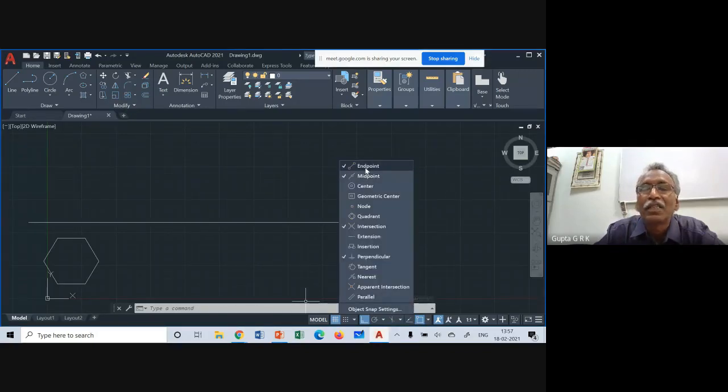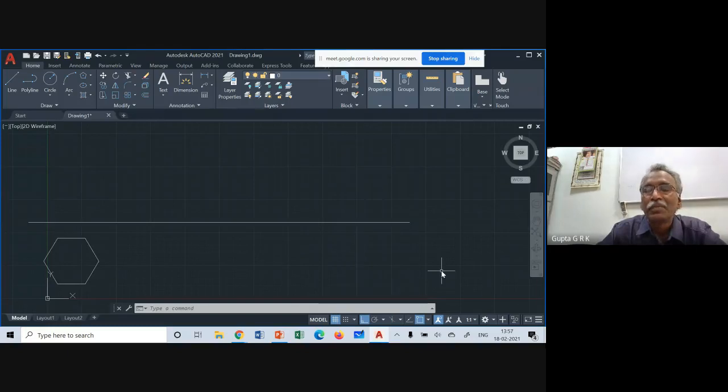These four you have to keep ticked. And if there are more ticks, you remove them. Otherwise, sometimes there will be confusion. So only these four usually will be needed. And you see that snap is highlighted. This is important. Snap should be on.